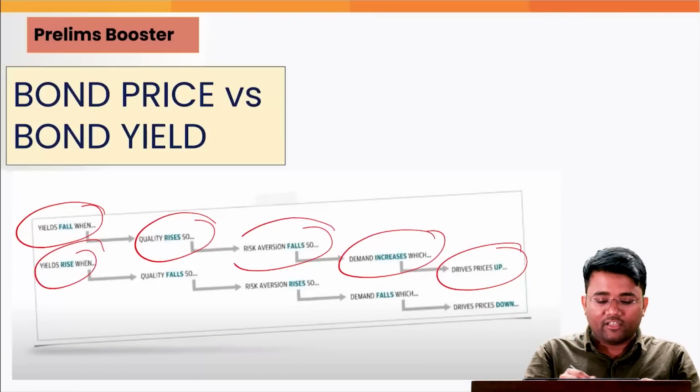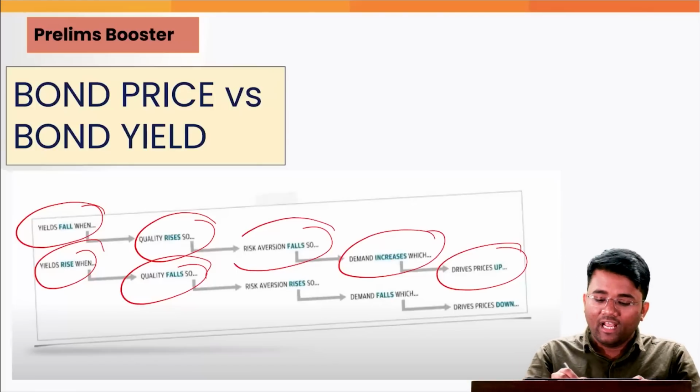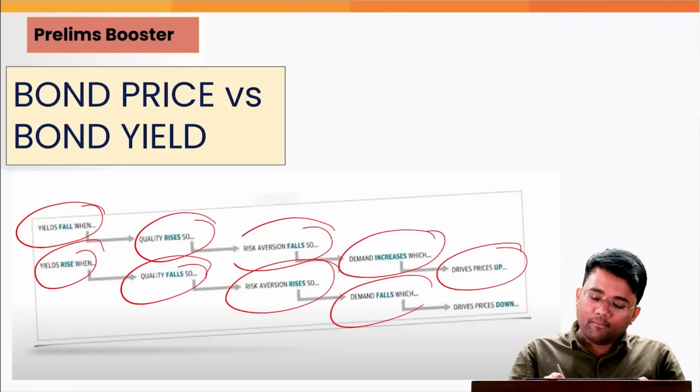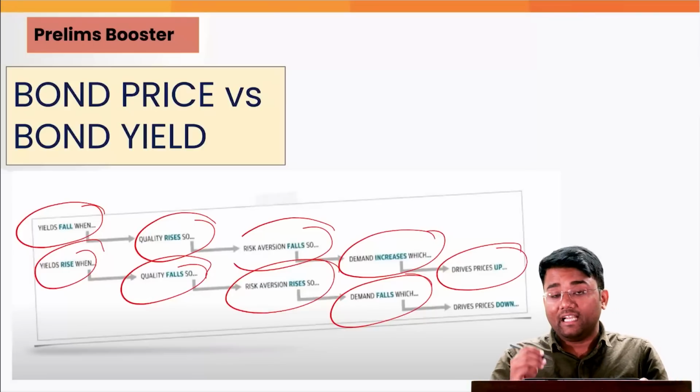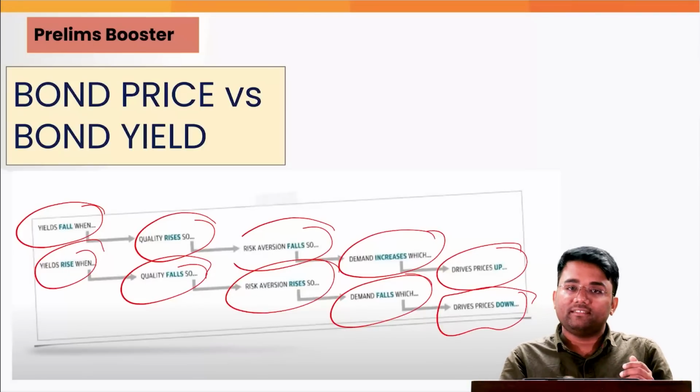Whereas yield is rising when the quality of the bond is falling, less number of people are willing to invest in that bond, and the risk aversion associated with that bond is rising, and demand for that bond is falling, and that is driving down the price of that bond. This was all basics about the bond price and bond yield.